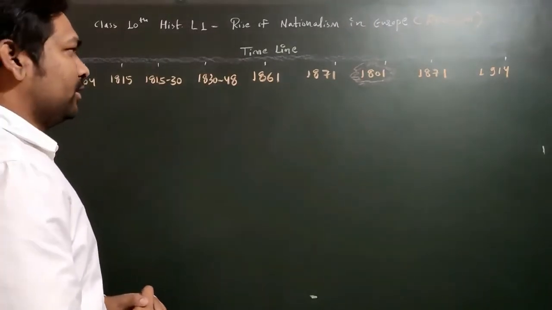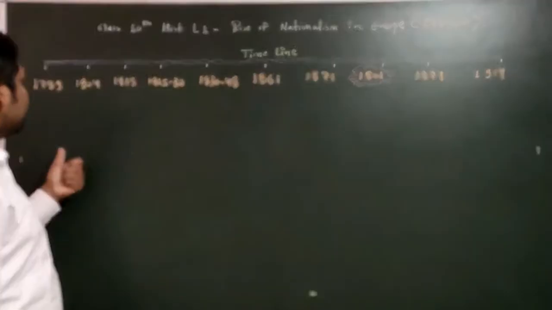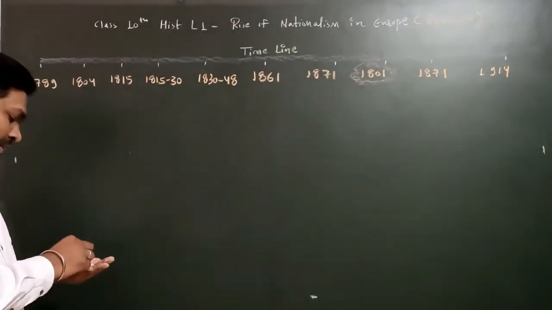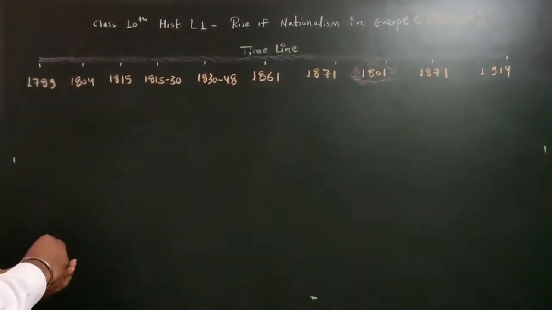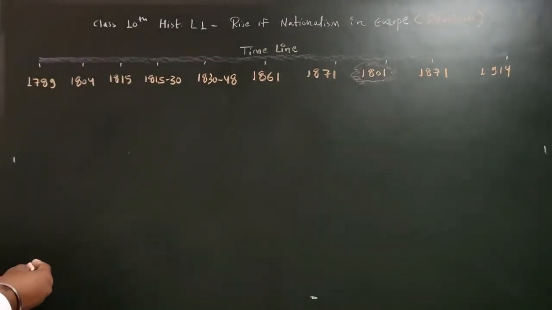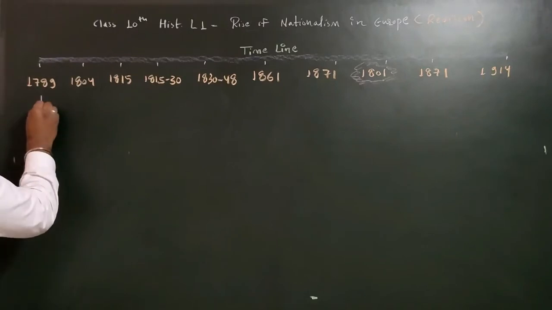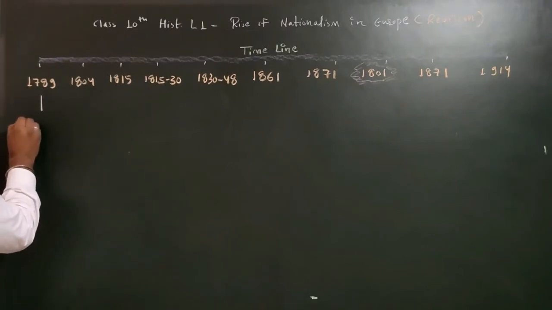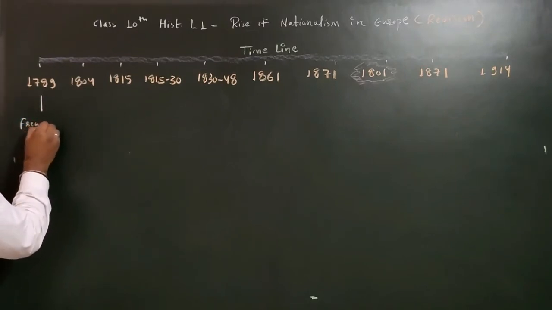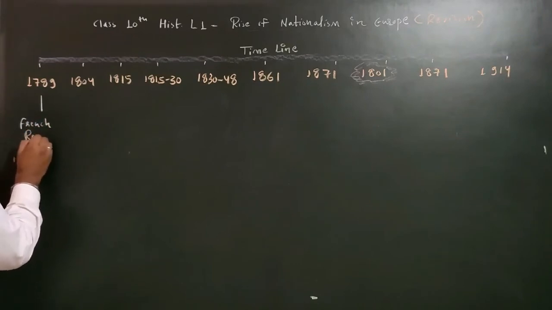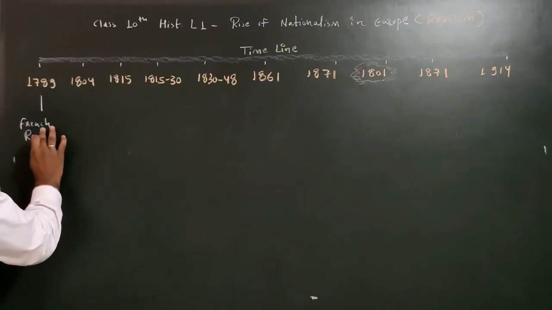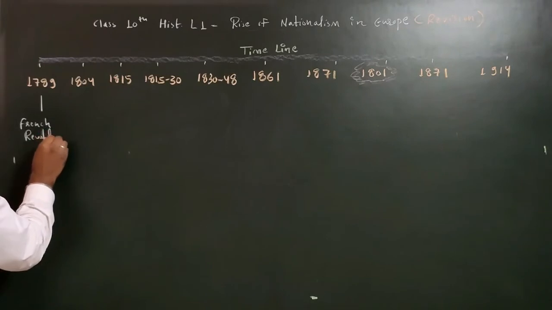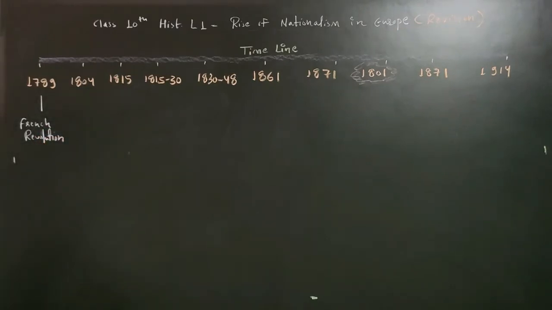We are starting each and every event. So first of all, I am writing the event name here. Please write one by one with me. The name of the event is French Revolution. I am writing here: French Revolution. Okay. The French Revolution took place in 1789.